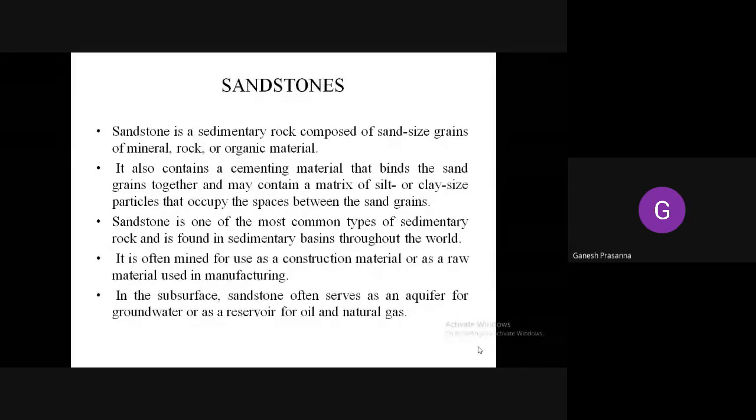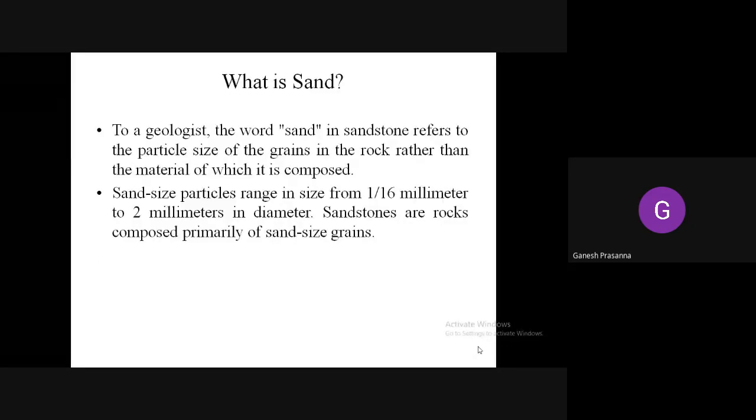In the subsurface, sandstones often serve as an aquifer, a water holding formation for groundwater, or as a reservoir rock for oil and natural gas reserves. So what is sand?